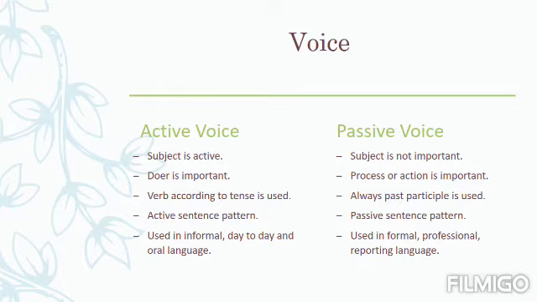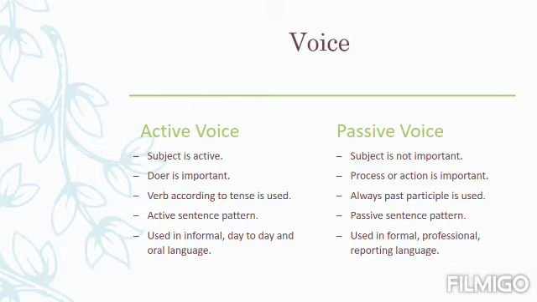If the sentence is in present perfect tense, then have or has is used, and with have and has, V3, that is the third form of the verb, the past participle of the verb, is used. While in passive voice, always the past participle, that is the third form of the verb, is used.